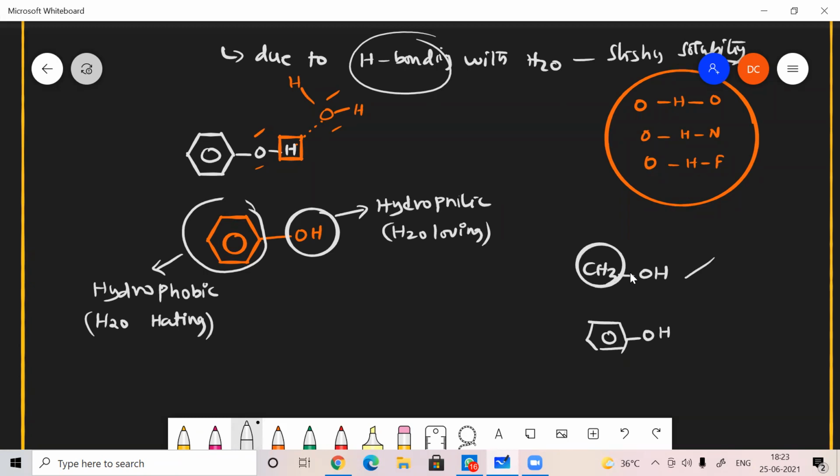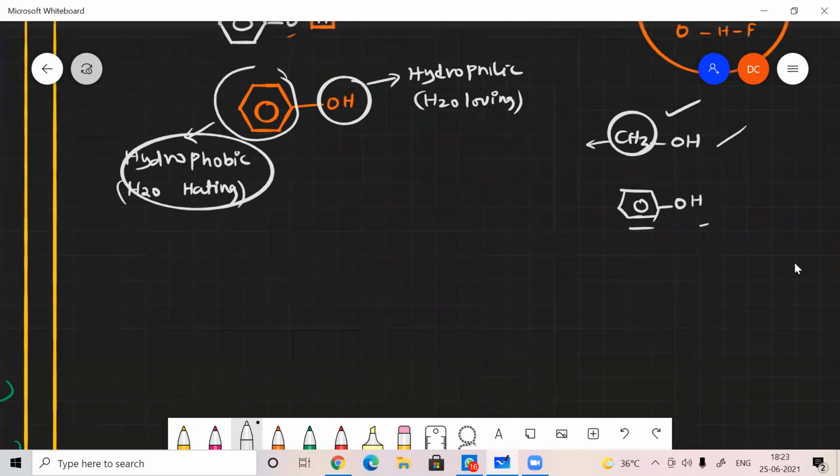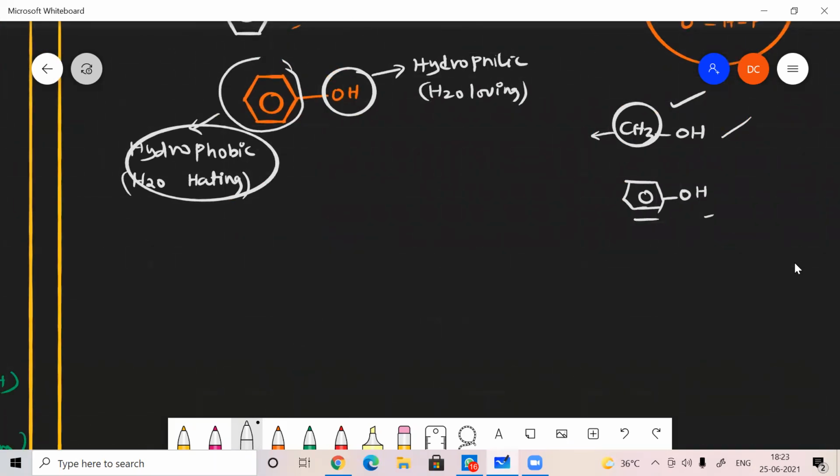Why? Because the number of carbons is very less, so the hydrophobic part is very less when compared to phenol. That's why it has a higher solubility than phenol. Alcohols are more soluble than phenol. Very, very important concept.